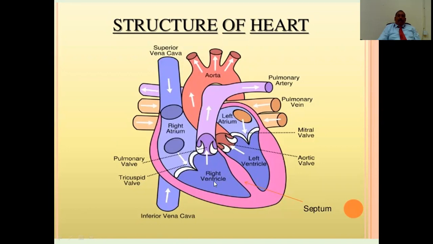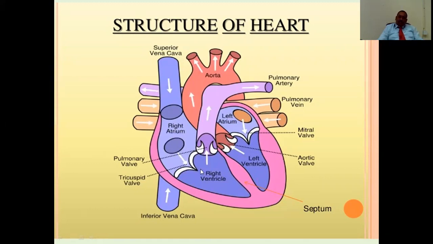When blood enters the right ventricle, the ventricle will be in the state of relaxation. It will relax. That component is called diastole. So when the right atrium is in systole, the right ventricle will be in diastole. It will receive the blood from the right atrium, and the ventricle will get filled up.